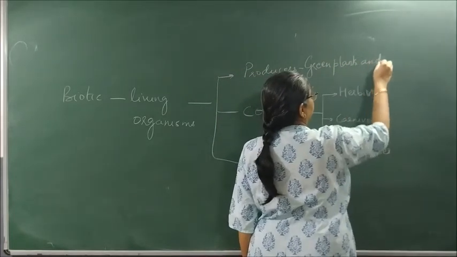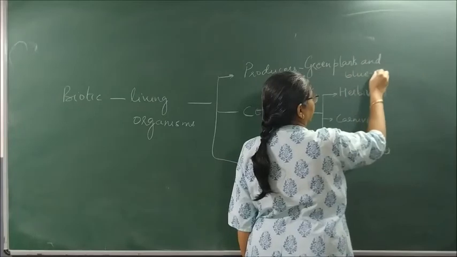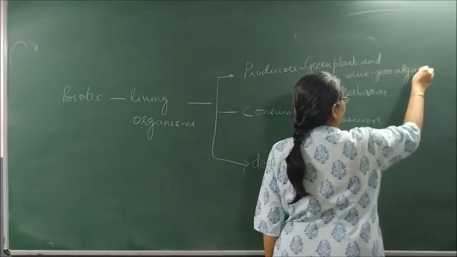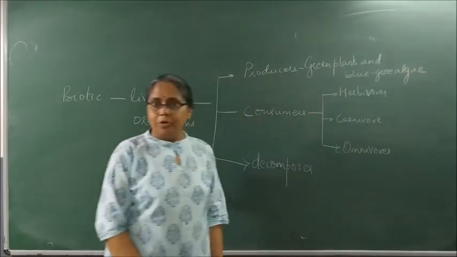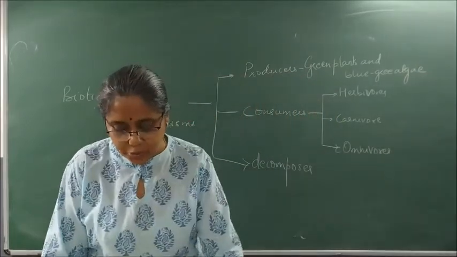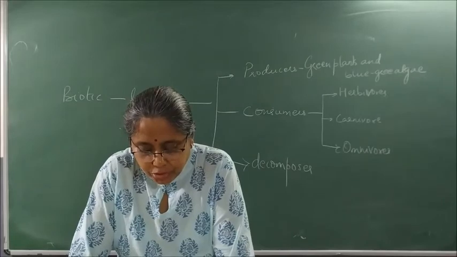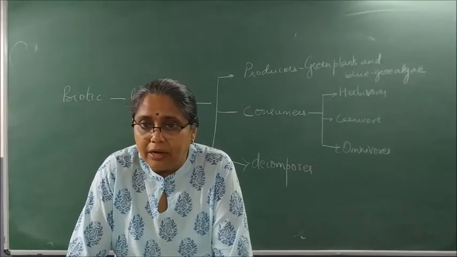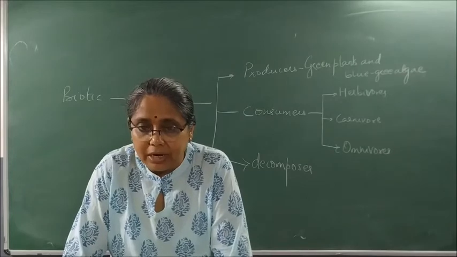Blue-green algae are also known as cyanobacteria. So examples of producers: green plants and blue-green algae, which can produce food by photosynthesis, come under this category and are called producers. Please write.